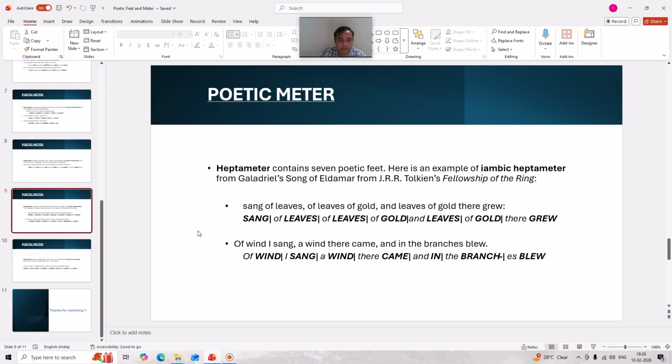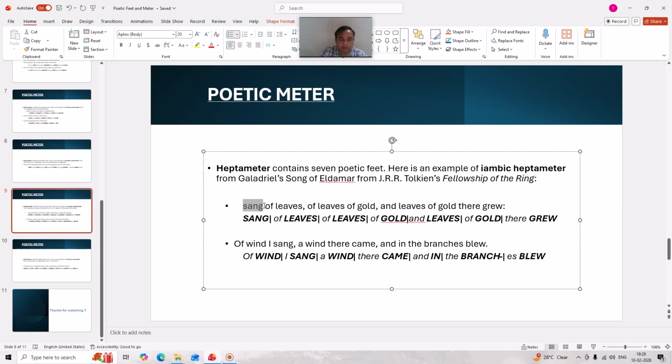Next poetic meter is heptameter. The name itself indicates that it must be a combination of 7 poetic feet, meaning a particular poetic foot might be repeated 7 times. Here is an example of iambic heptameter, meaning the iambic foot must be repeated 7 times in a continuous association. When it is so, it forms iambic heptameter.